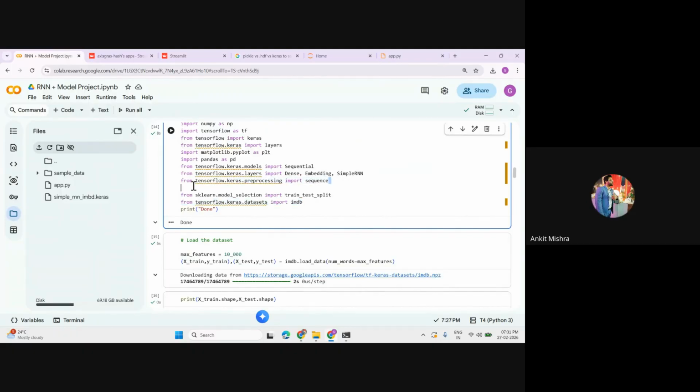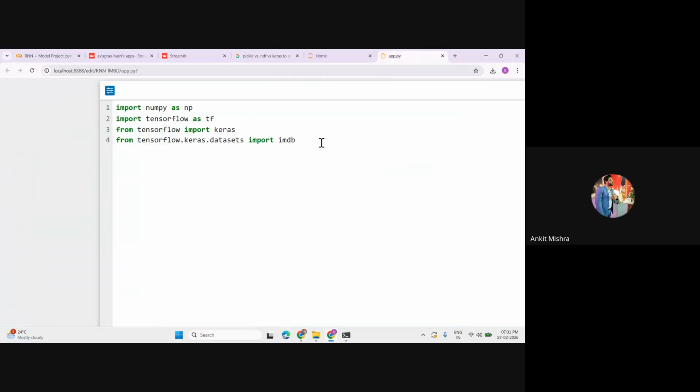For the padding sequence, I need to use this module. Now we have saved that model, right? So how do we load that model inside this app.py? For that, you can simply write from tensorflow.keras, and call models. Inside it you'll get this option called load_model.